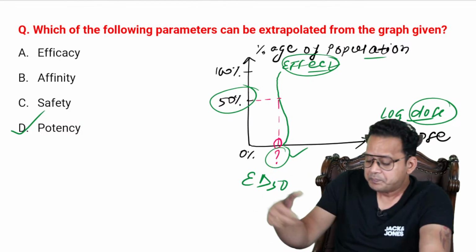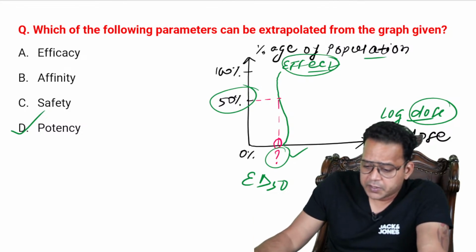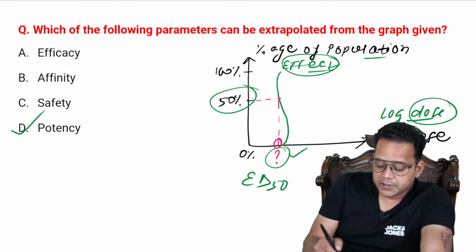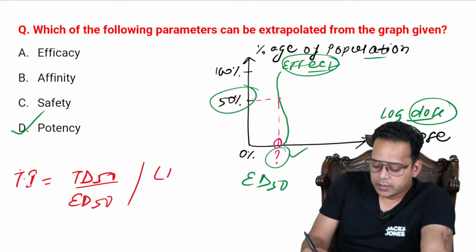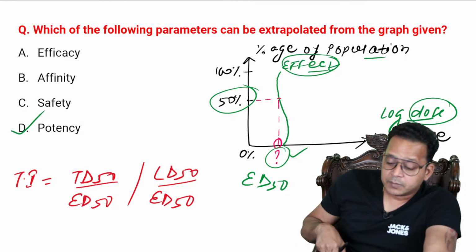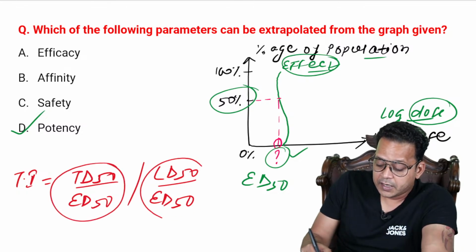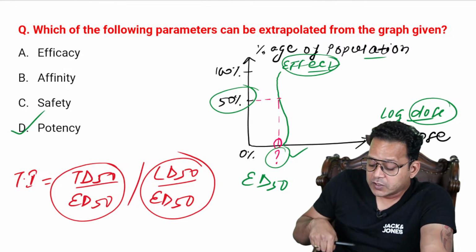I've changed that PYQ. In a different MCQ where I've given you the graph, you have to find out ED50 and then find out that ED50 is a marker of potency. Safety will not be the answer here. Why safety? Because therapeutic index is equal to TD50 by ED50 in humans or LD50 by ED50 in animals. Now, if this was the MCQ like TD50 by ED50, LD50 by ED50, then safety would have been the answer. So ED50 per se is not a marker of safety.